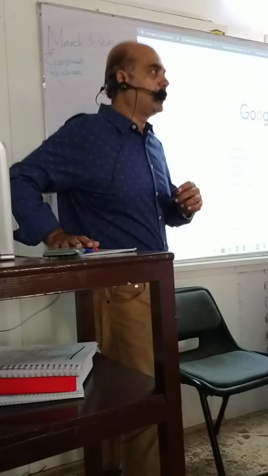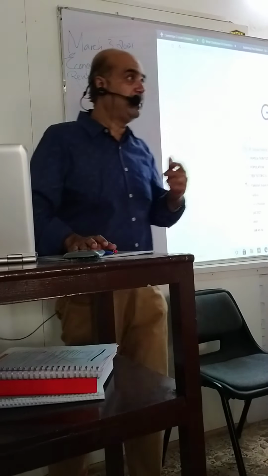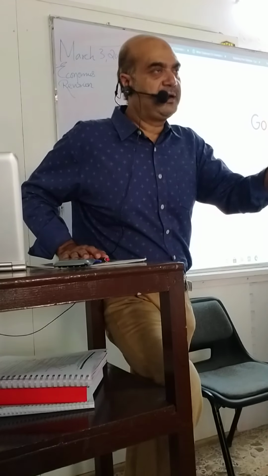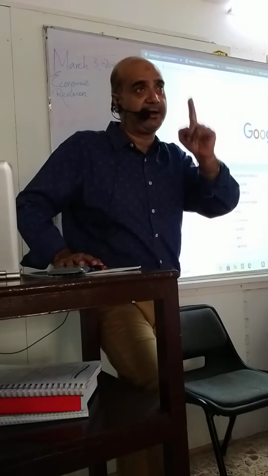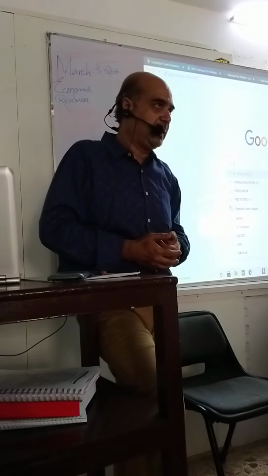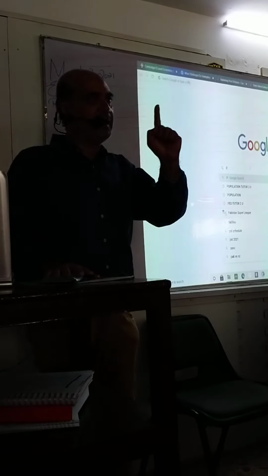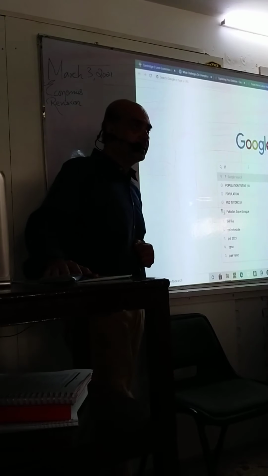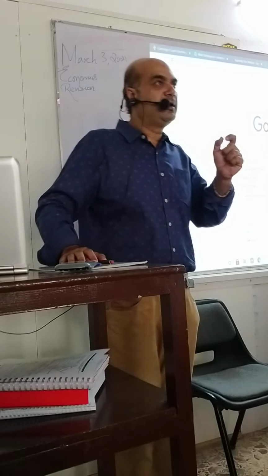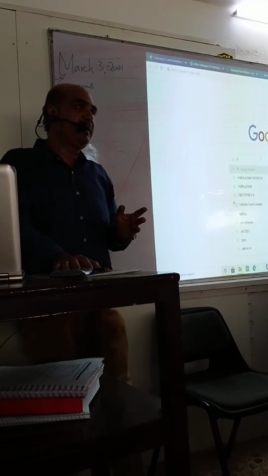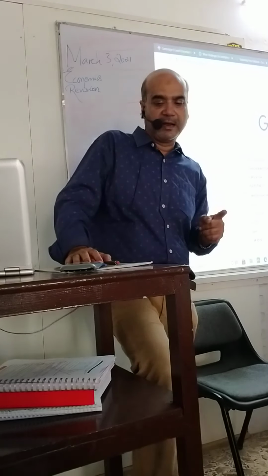Birth rate is the number of live births divided by the total population, multiplied by 1000. It's a rate. So we will get an answer, for example, 23.5 out of 1000. That is birth rate. Live births are very important. A live birth means that the baby who is born survives the first year of birth. Then it will be considered as a live birth.